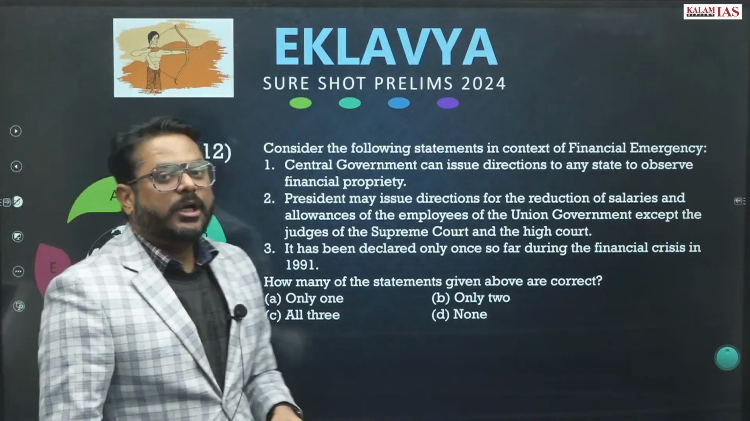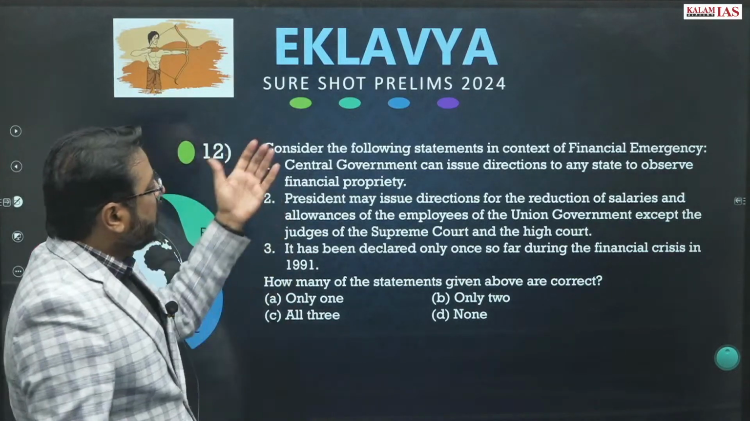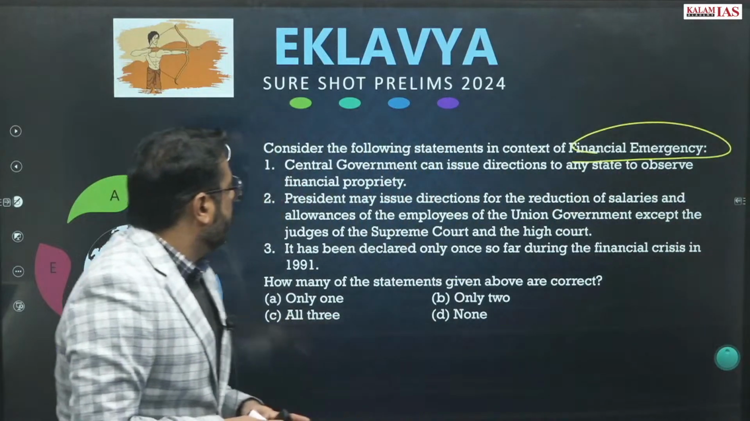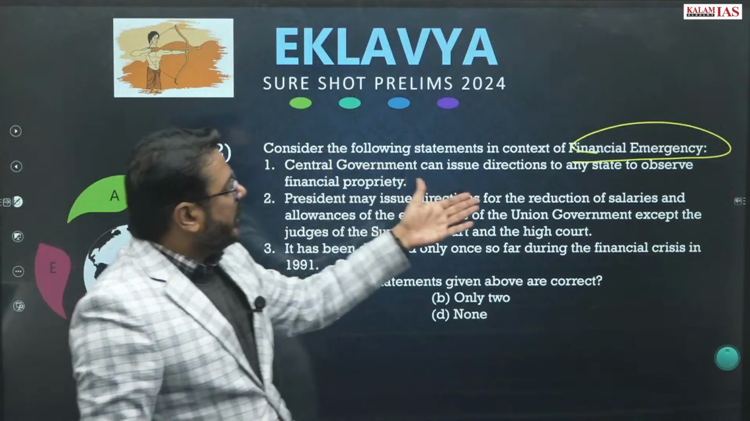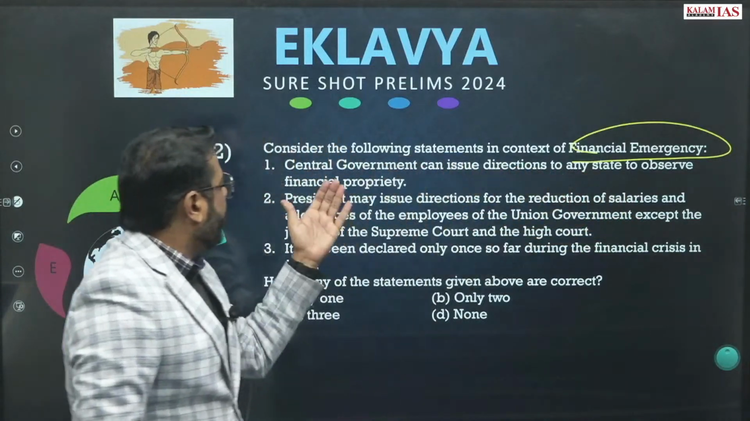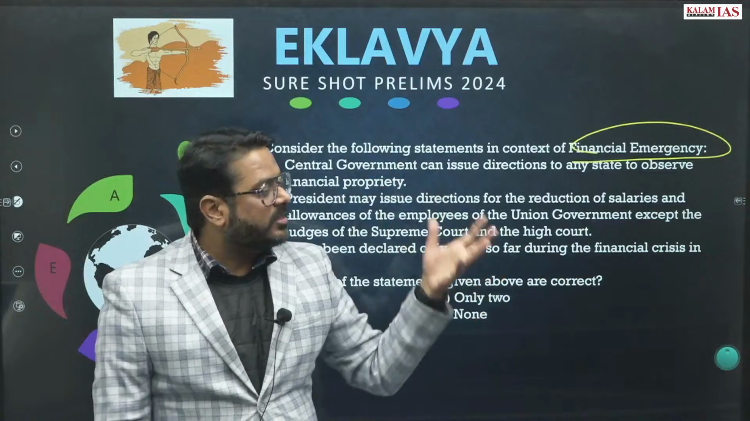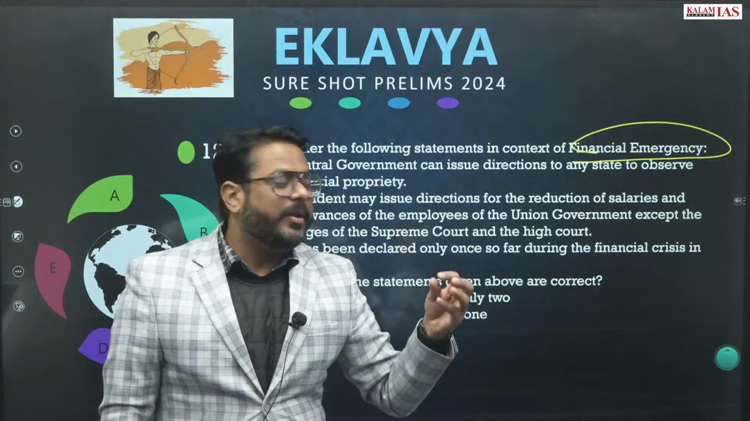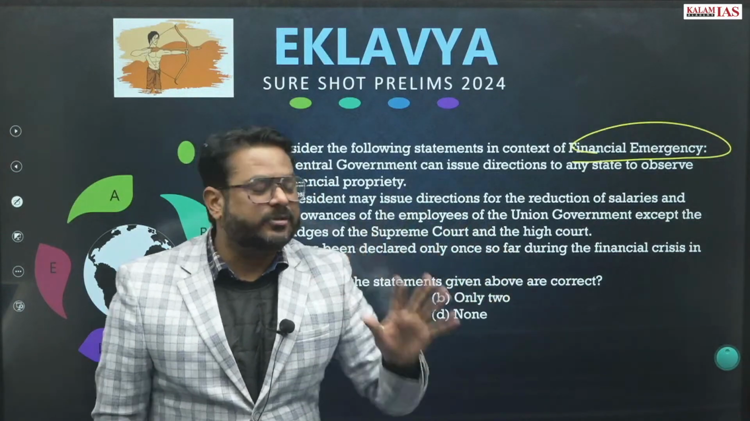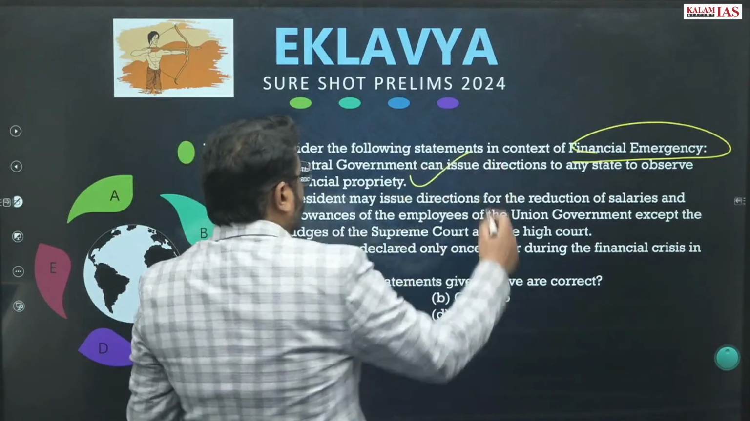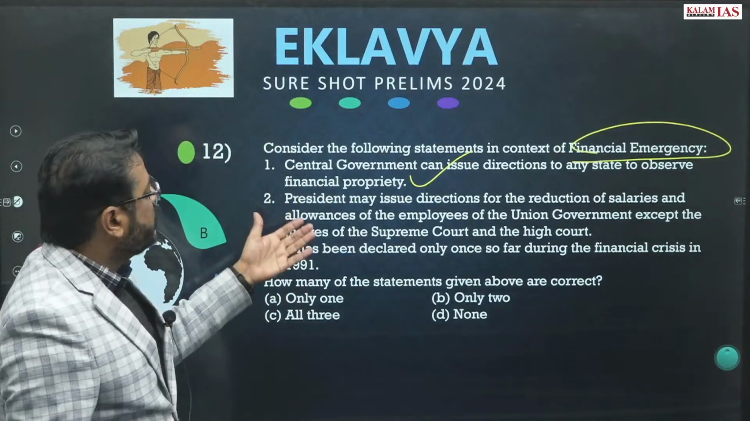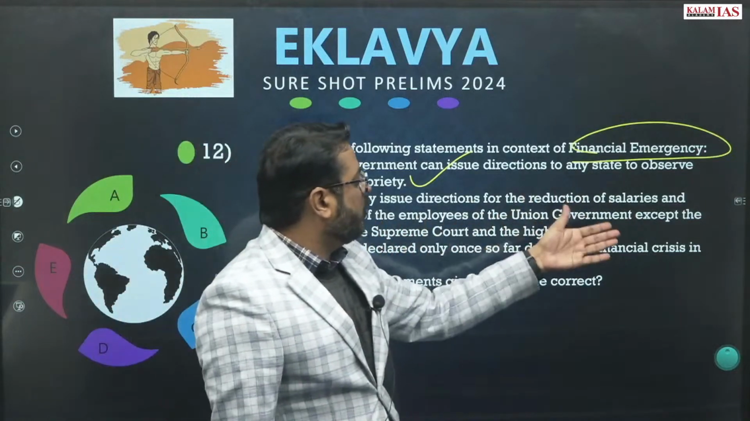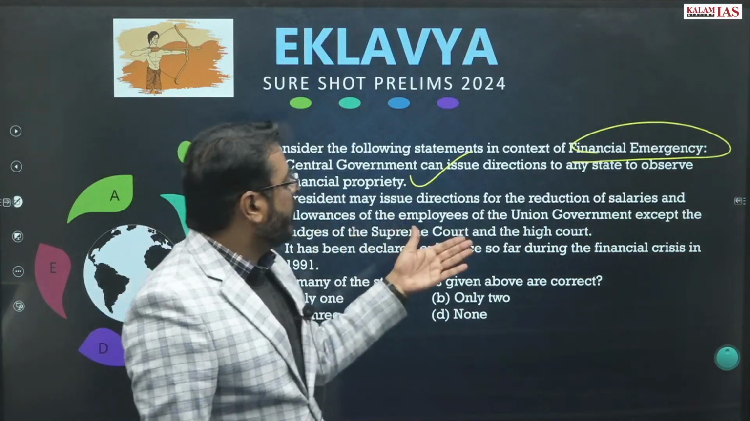Now question number 12. Consider the following statements in context of financial emergency. The central government can issue directions to any state to observe financial propriety. Why not? The central executive has the role that during the financial emergency it will tell the state governments to cut down their expenses. So this statement is correct. The President may issue direction for the reduction of the salaries and allowances of the employees of the Union government except judges of the Supreme Court and the High Court.